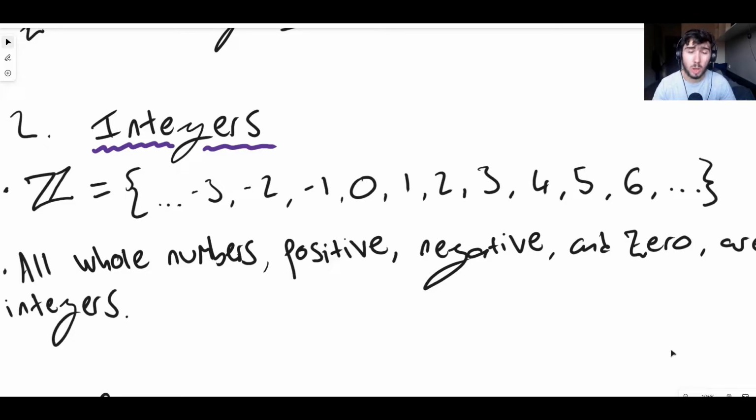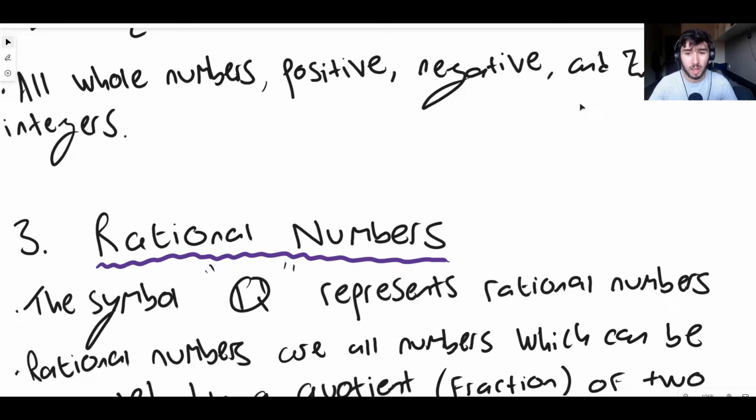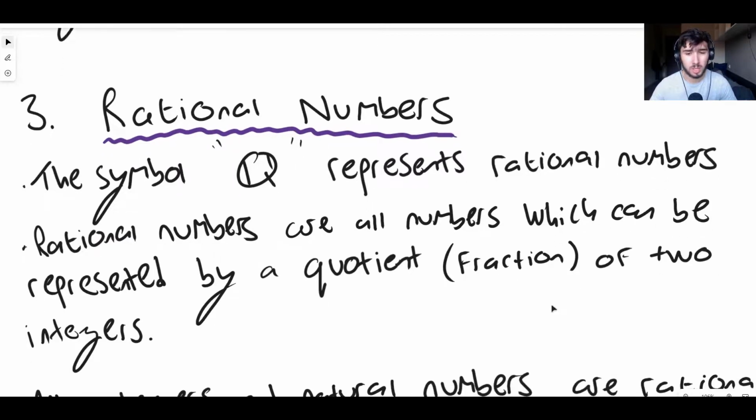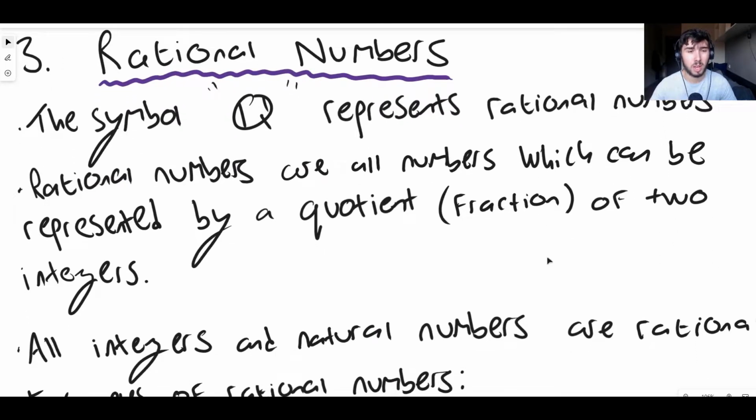And then the next type of numbers that we're going to look at are the rational numbers. The rational numbers are slightly more complicated to define, but guys, I think we can do it. It's not too much. And again, this is the order that you go in if you're in school and you're learning about maths. The next set of numbers that you might learn about are fractions, and that's what a rational number is.